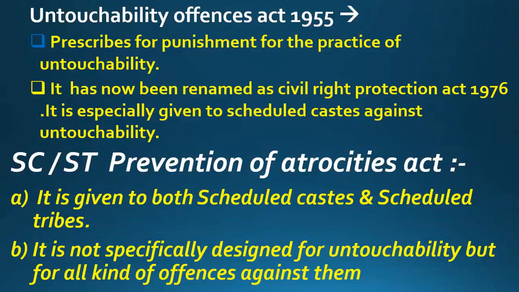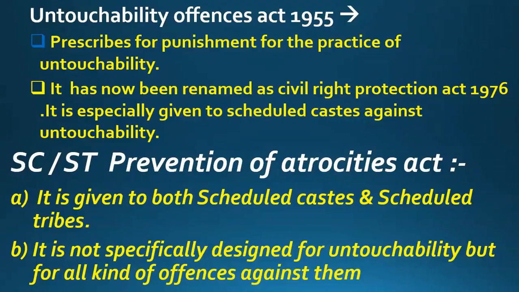Why? Because friends, tribes are also discriminated against very wrongly in our country. There are many people who discriminate against the tribes and who look down on them. So the SC/ST Prevention of Atrocities Act gives protection to both the groups, scheduled castes as well as scheduled tribes.